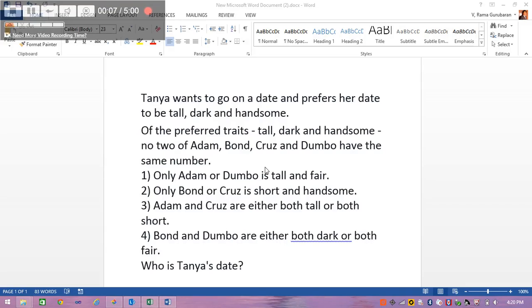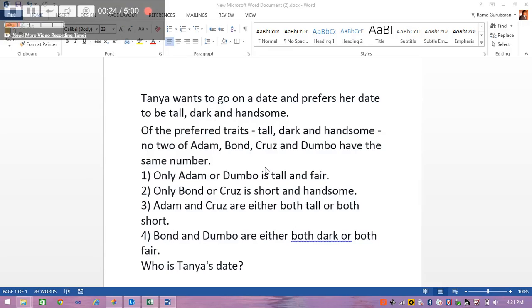The puzzle goes like this. Tanya wants to go on a date and prefers her date to be tall, dark and handsome. Of the preferred traits, tall, dark and handsome, no two of Adam, Bond, Cruz and Dumbo have the same number. And these are all the four following conditions.